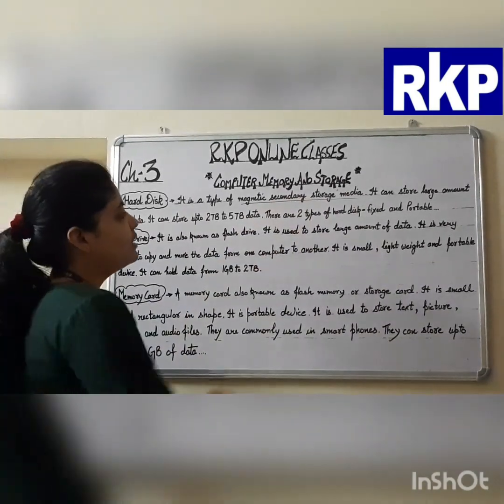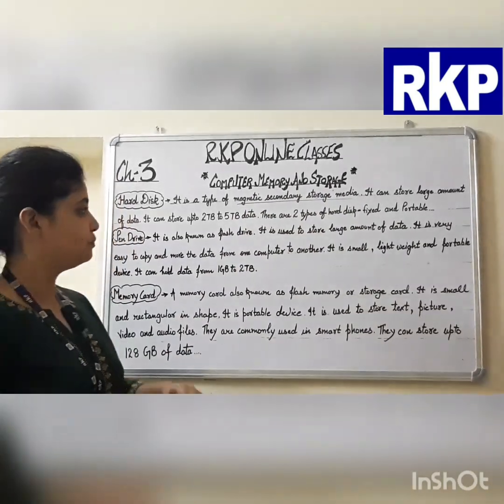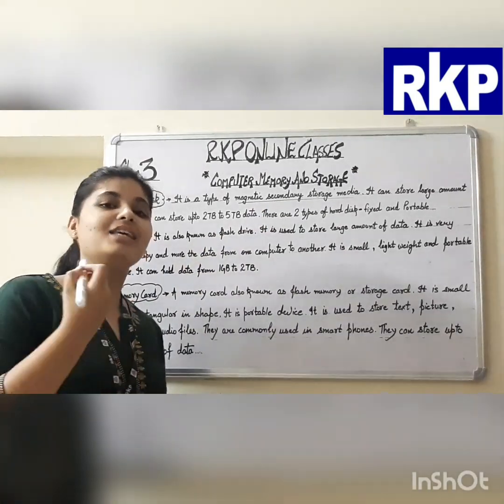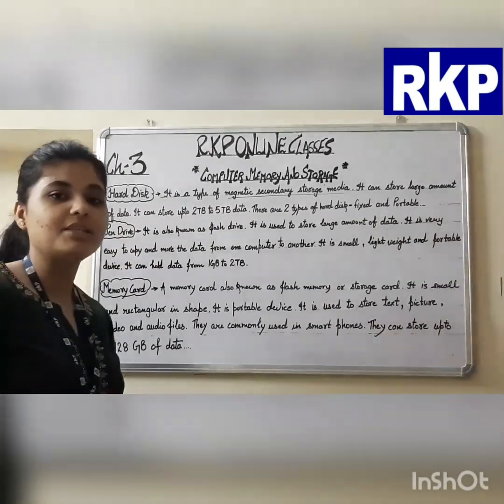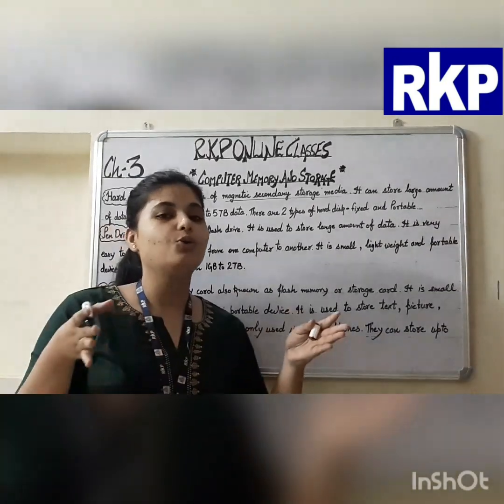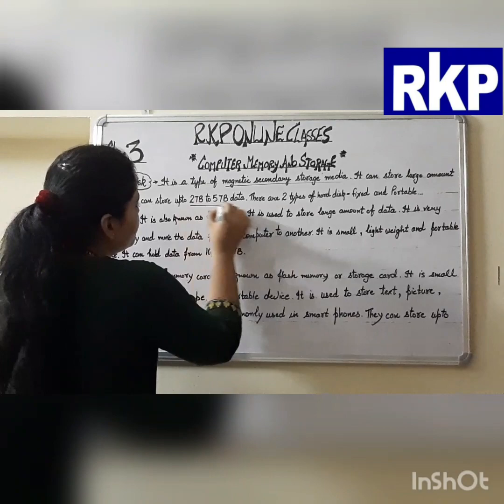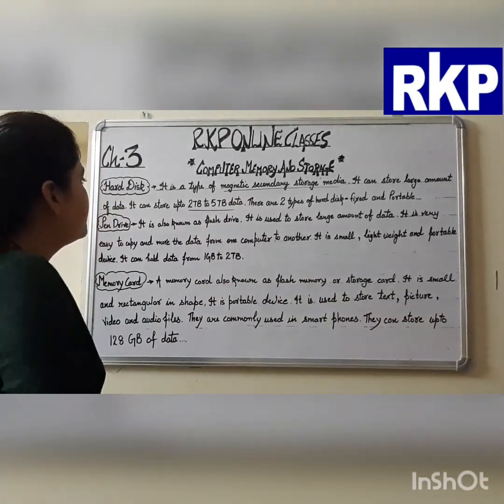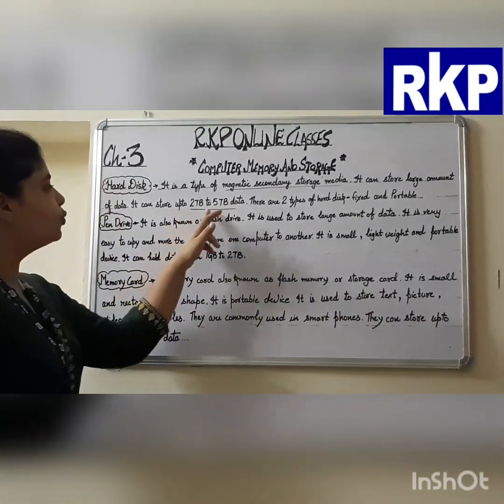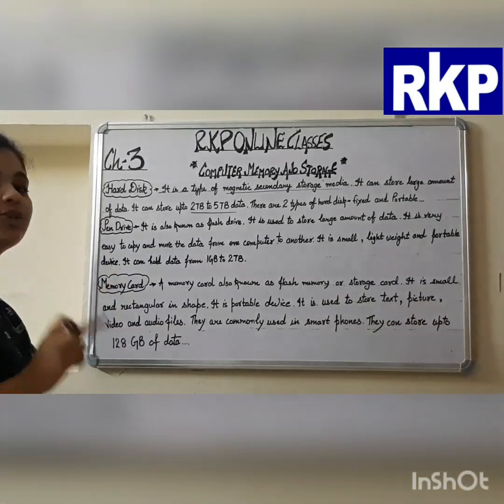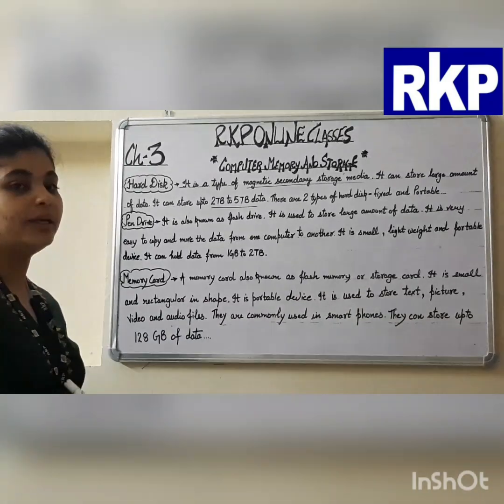As this indicates, it is a storage media that uses magnetic material to store the data. That means the data are stored in a magnetized medium. It can store a large amount of data, up to 2 TB to 5 TB. That is the storage capacity of a hard disk. TB stands for terabyte, and maybe you all know that 1 TB is equal to 1024 GB, gigabytes.